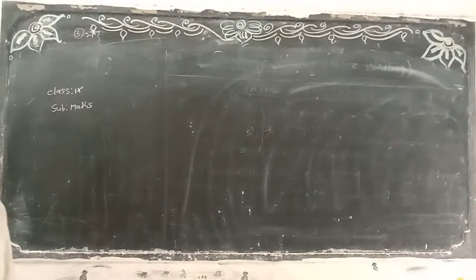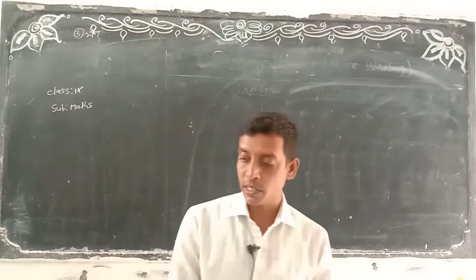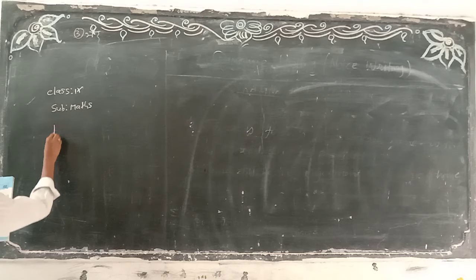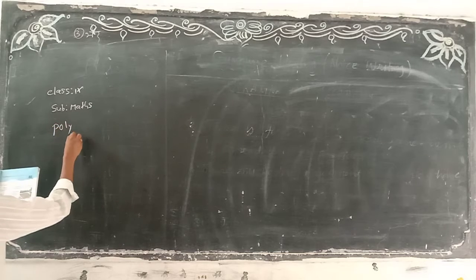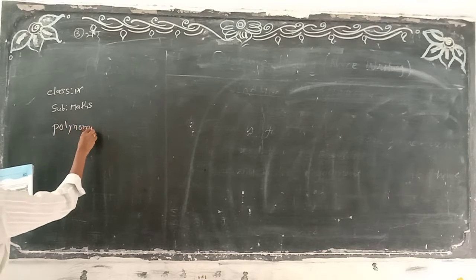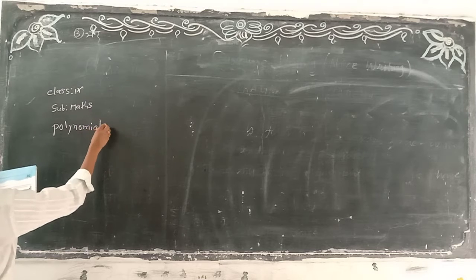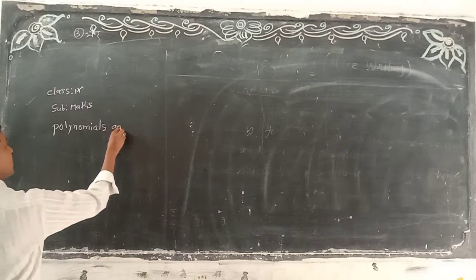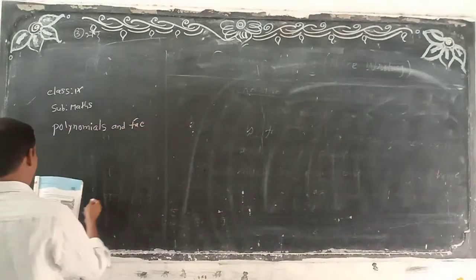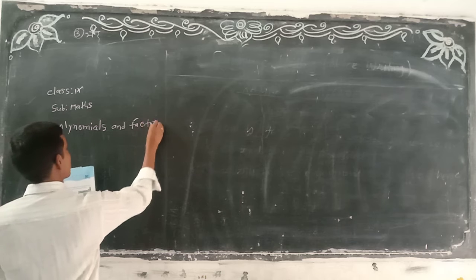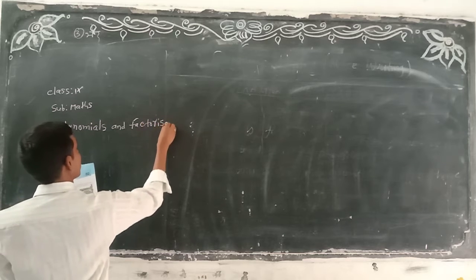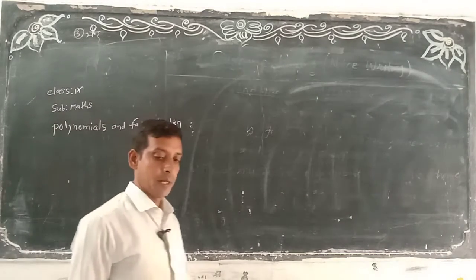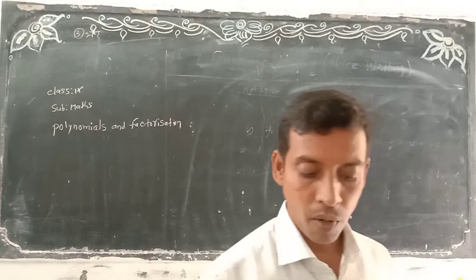Today we are going to discuss the second chapter. There is a new chapter, the second chapter. The chapter name is polynomials and factorization. Okay, so what is the meaning of polynomial? Which is called a polynomial?